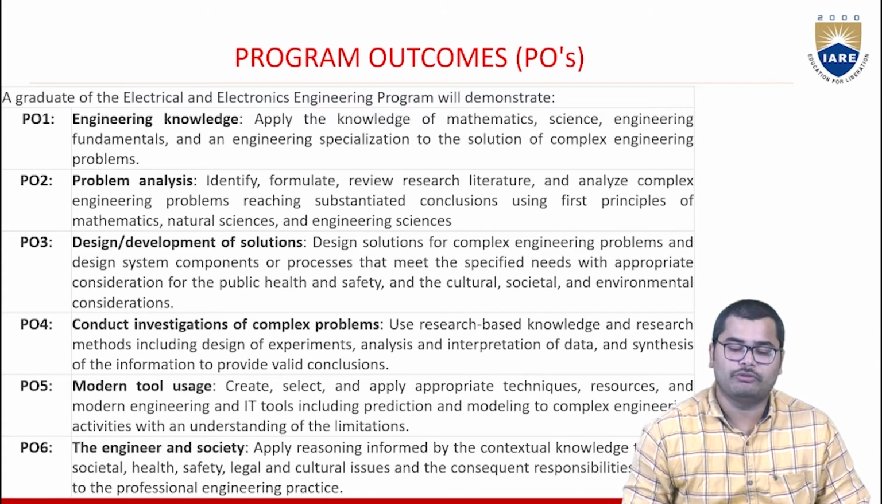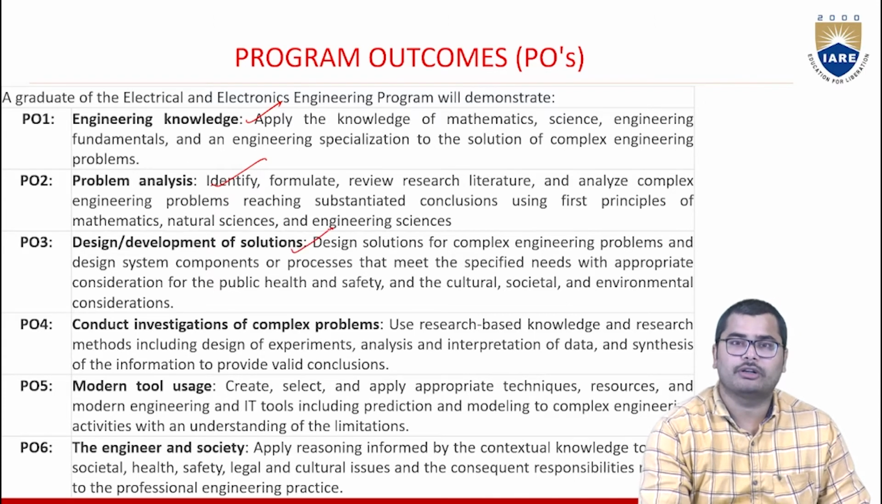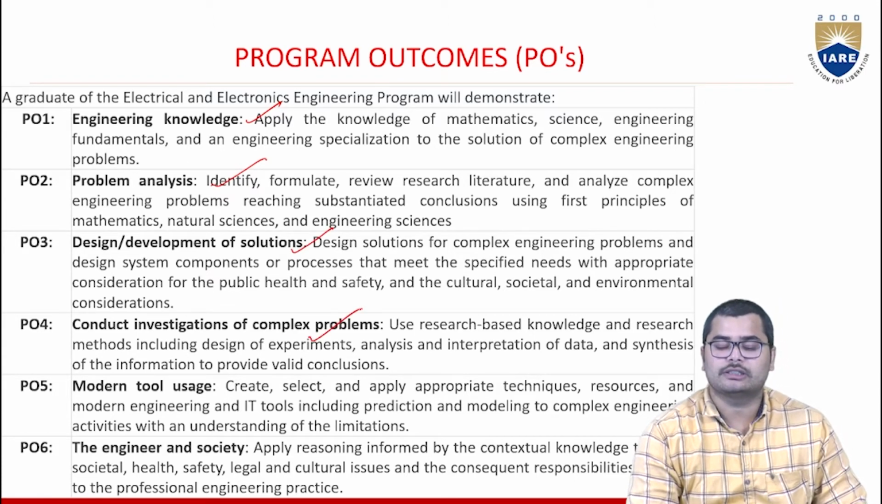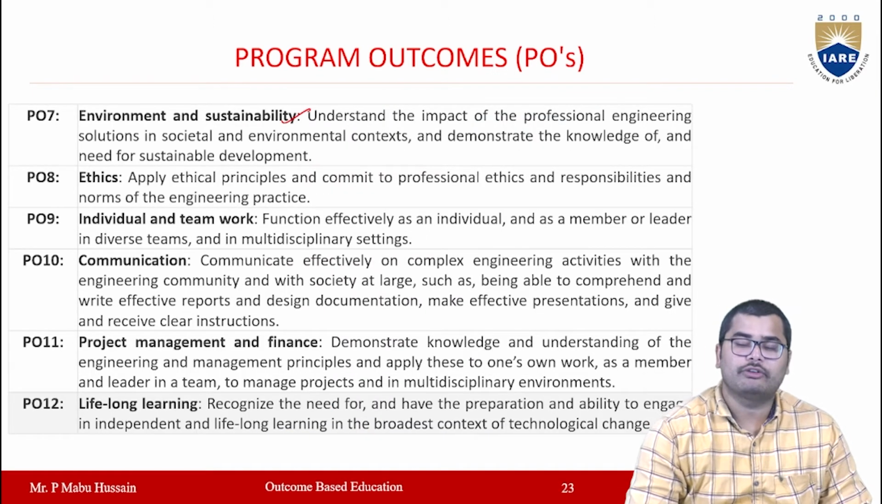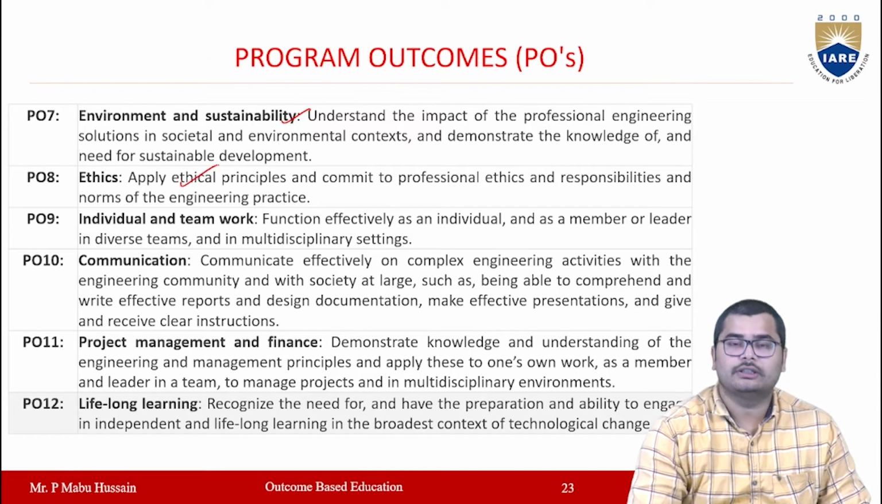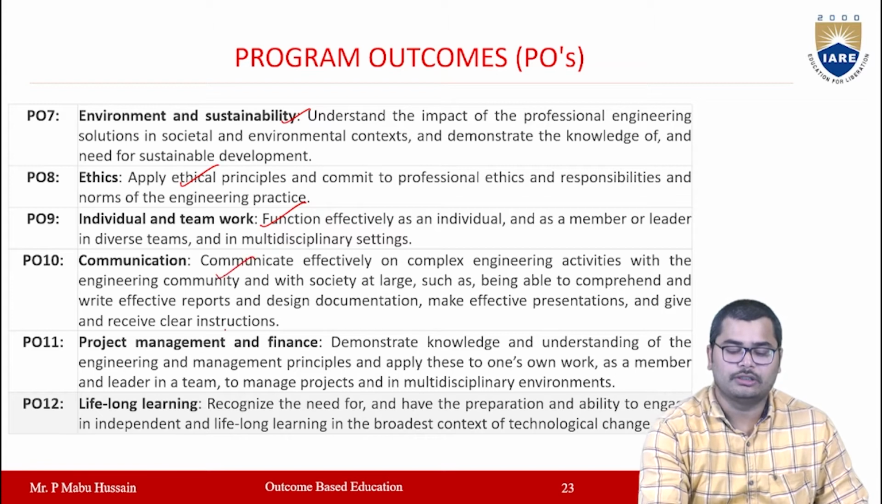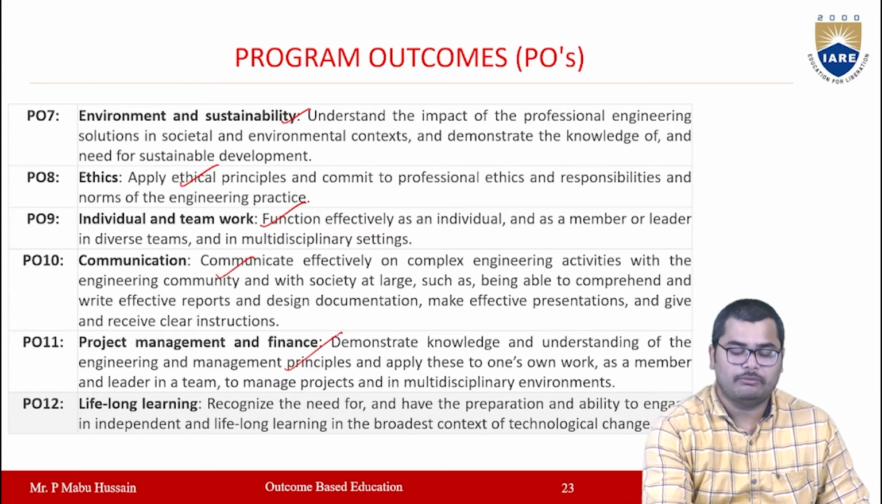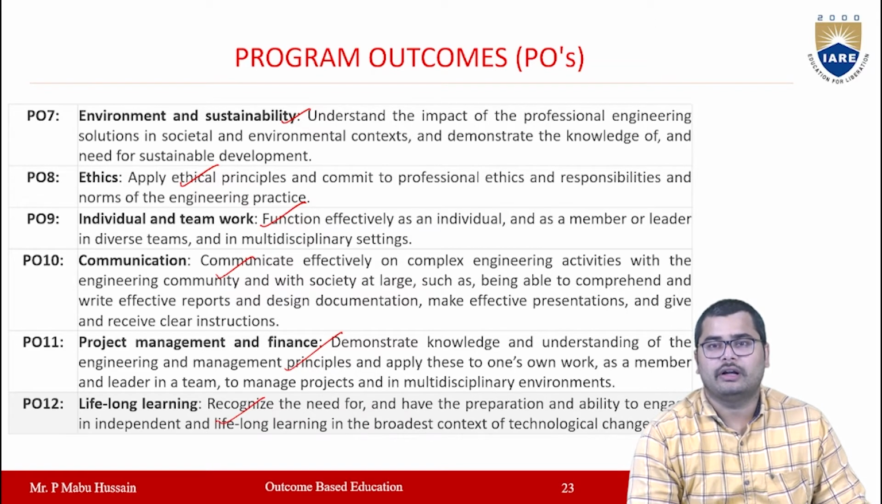See here, you'll be having PO1, which is engineering knowledge, PO2, problem analysis, PO3, design and development of solutions, and PO4, conduct investigations of complex problems. Then you have PO5, which is modern tool usage, PO6, the engineer and society, PO7, environment and sustainability, PO8, ethics, PO9, individual and teamwork, PO10, communication, PO11, project management and finance, PO12, lifelong learning. If you observe these program outcomes defined for IARE college, these are almost the same as the graduate attributes defined by the NBA.